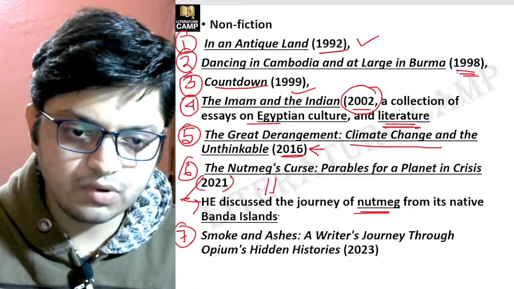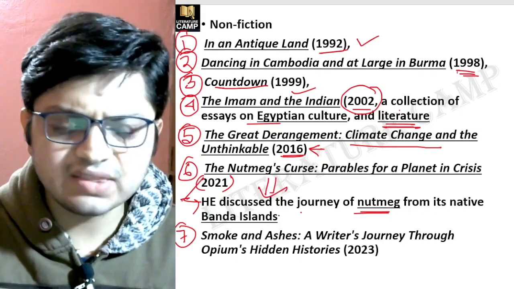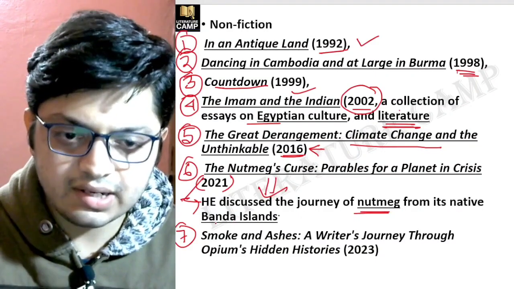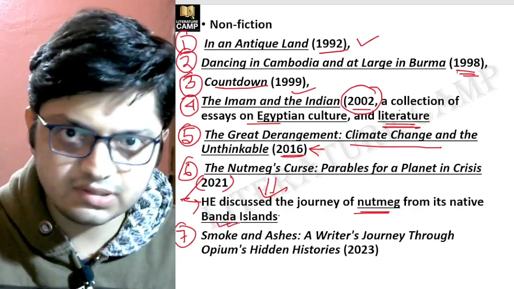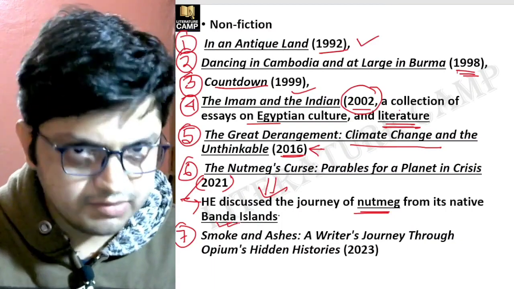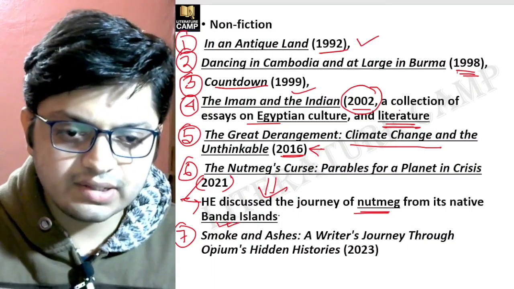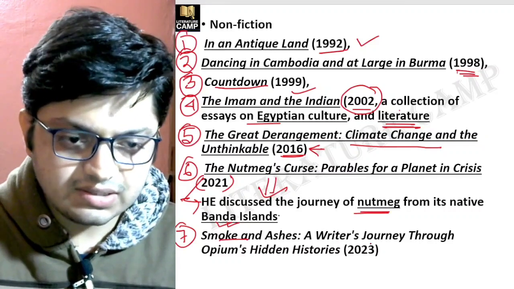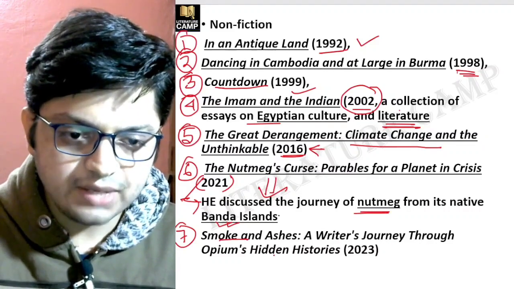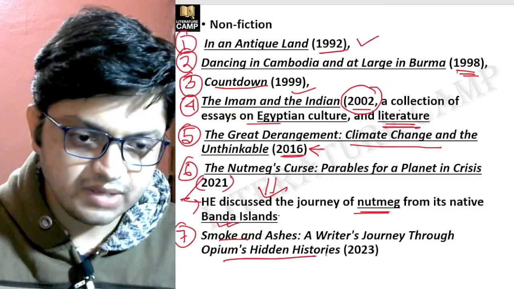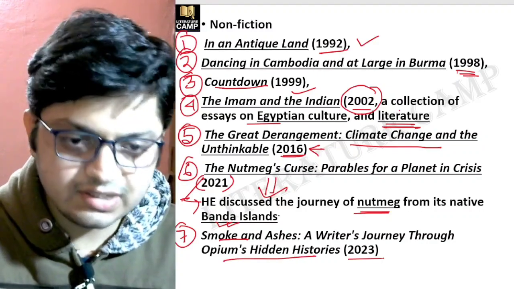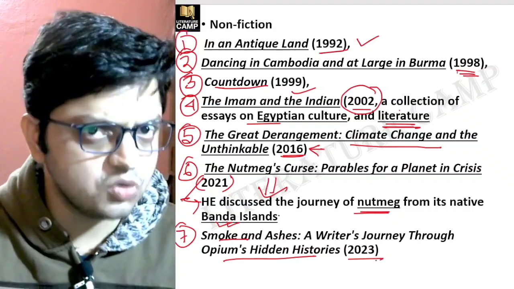So Banda Island is something that you need to remember. The next work is Smoke and Ashes: A Writer's Journey Through Opium's Hidden Histories, published in 2023. This is very important, the latest work written by Amitav Ghosh.